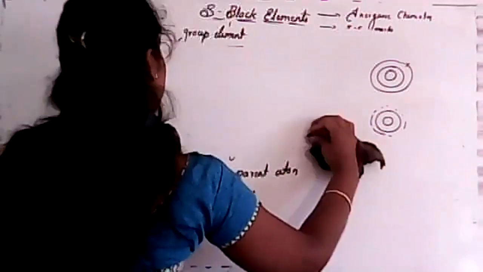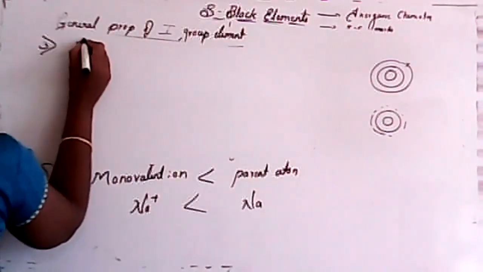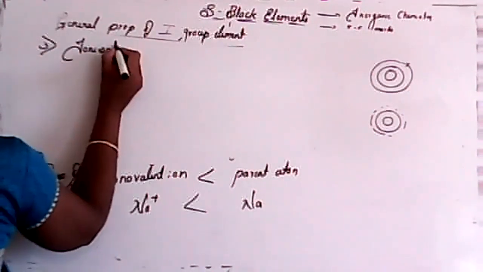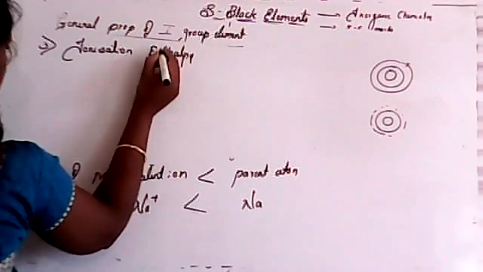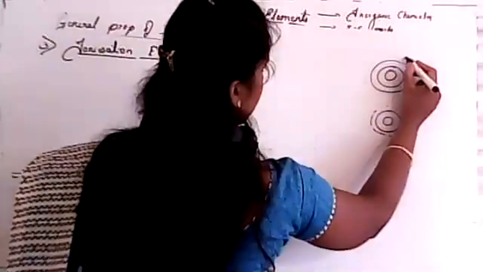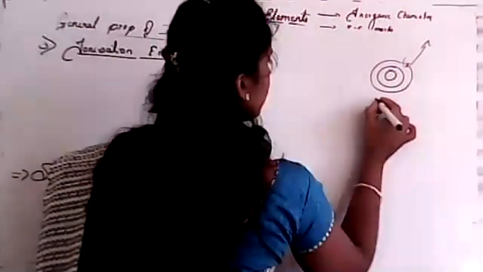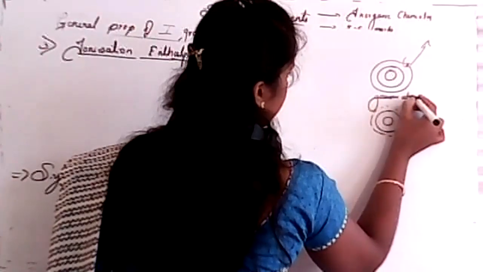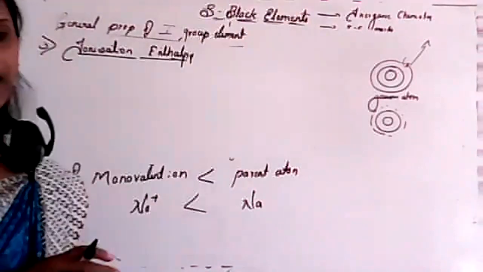So next, the third property is ionization enthalpy. What do you mean by ionization enthalpy? Yes, energy required to remove the outermost electron from a gaseous atom, isn't it? That is very important. It must be a gaseous atom. Energy required to remove the outermost electron from a gaseous atom.